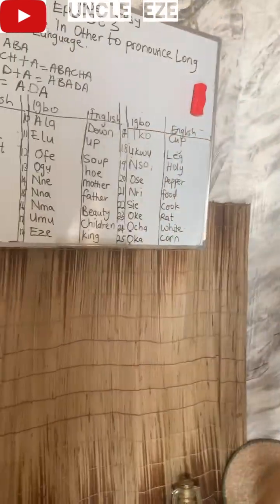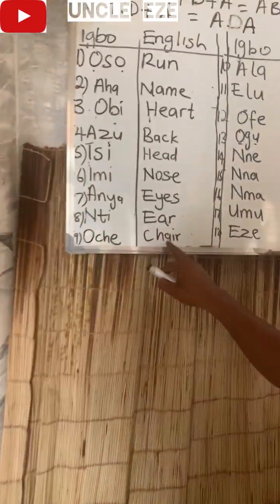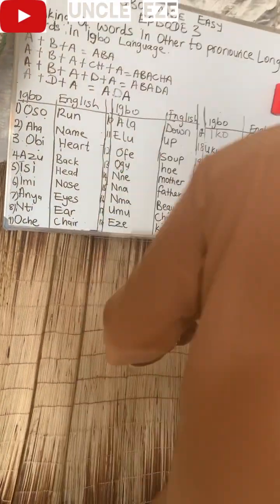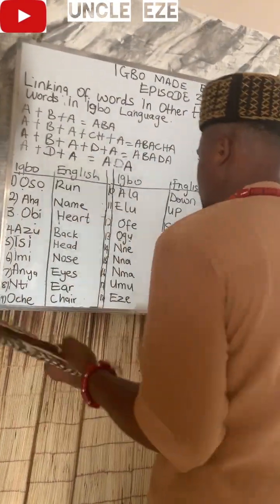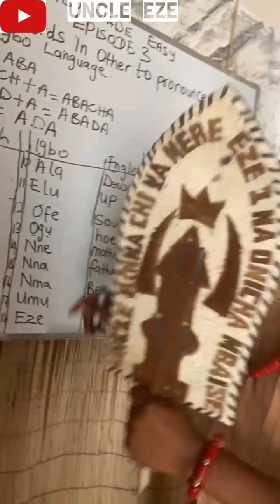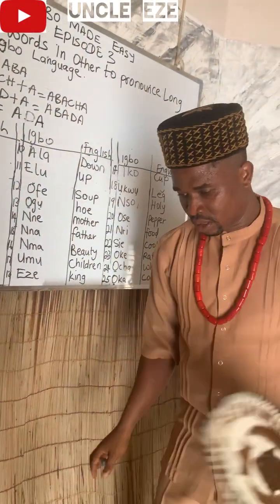Oche. I want to sit down. Oche. Look at it. Oche is chair. Number 10, ala, down, land, down. Elu, up. Ofe, soup.